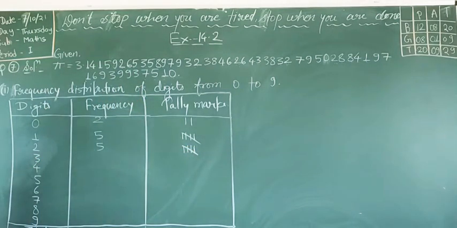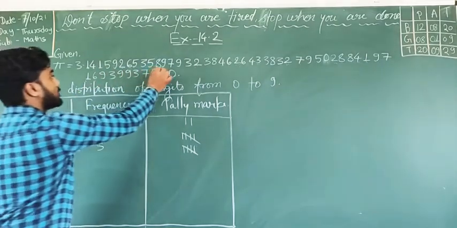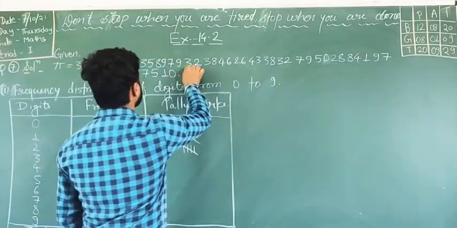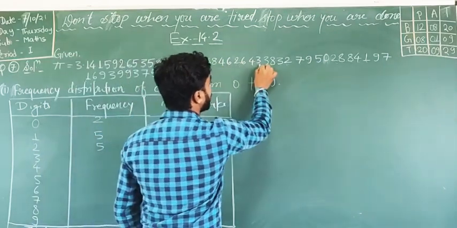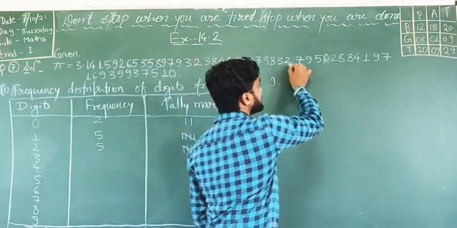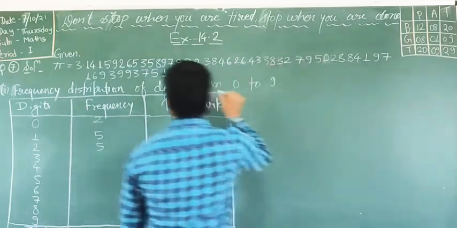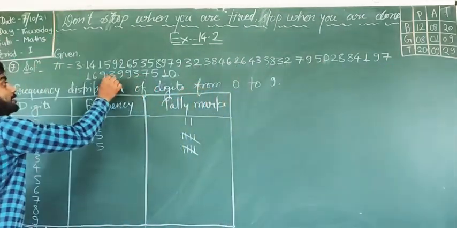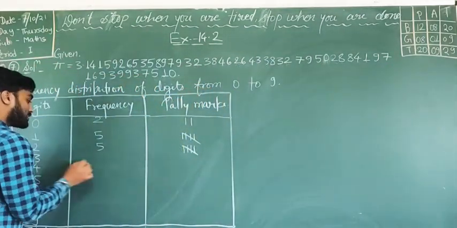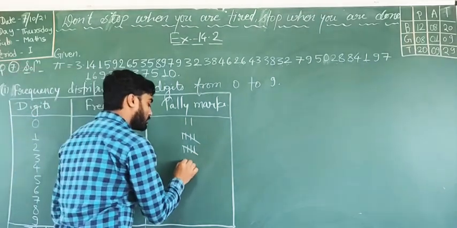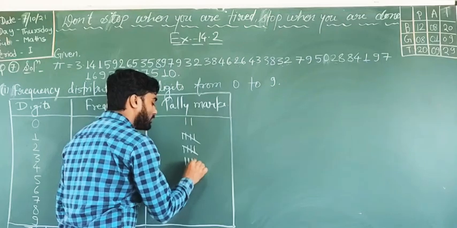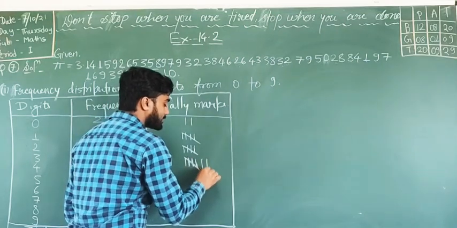So how many times 3 is coming? 1, 2, 3, 4, 5, 6, 7 and 8. How many times 3 is coming? 8. So I am writing here 8. And count here 8: 1, 2, 3, 4, 5, 6, 7, 8.